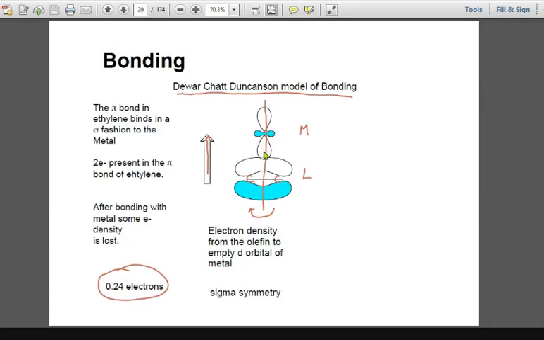ठीक है, यहाँ तक क्लियर है? Okay. Now see, here the metal is going to make a bond with the ligand, where the ligand is going to transfer the electron to the metal, right? The metal orbital which is going to participate in this bonding should have axial overlapping. अब देखिए, आगे बढ़ते हैं और देखते हैं क्या क्या हो सकता है. अब देखिए,